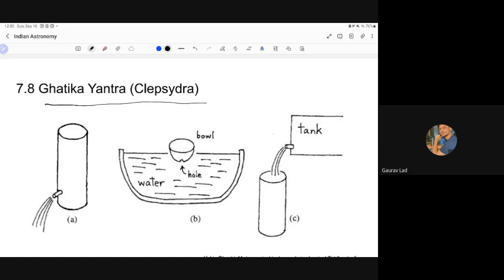It has a small bowl, it has a hole at the bottom, and it is floating on water, and there's a bigger vessel. Water is slowly going to go inside, and this is going to go down. The time that it takes for the small vessel to reach the bottom, that is Ghatika. So you convert Ghatika into Muhurta, one Muhurta has ended.